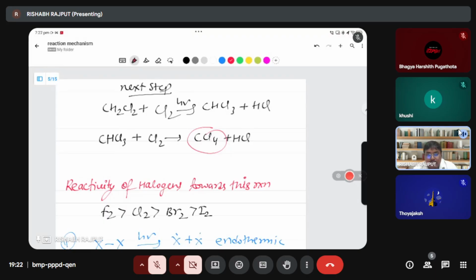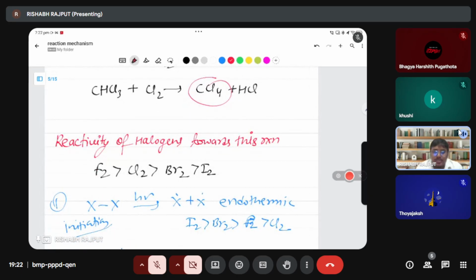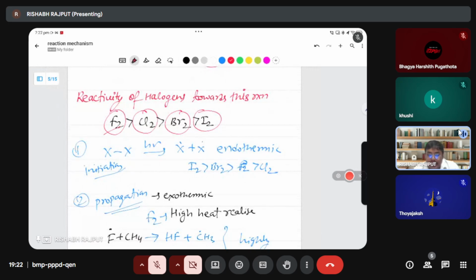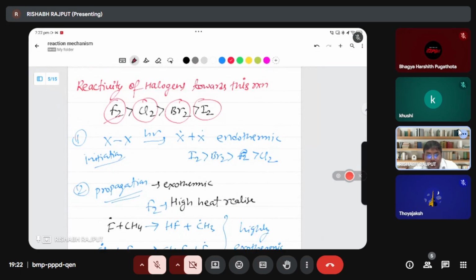Hydrocarbon. Okay, guys, in the halogenation reaction, I will tell you now the reactivity of halogens. Whenever you see that fluorine is there, fluorine will react very fast with alkane compared to chlorine, bromine and iodine. I have also written a reason here, but it is not important for you. Just remember that fluorine is more highly reactive compared to chlorine, bromine and iodine.